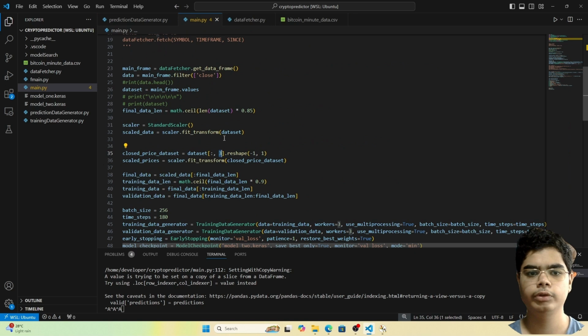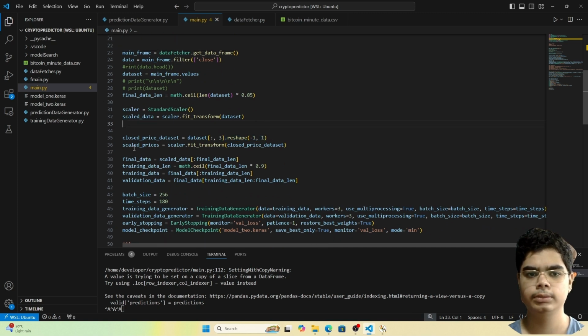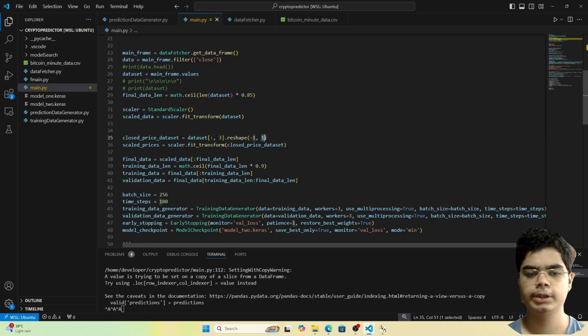So we want the third column, and then what we will do is reshape it. If you know the concept of reshaping, we will reshape this array. While reshaping, this is row and this is column. So -1 means we tell Python to automatically define the number of rows, and since we are only taking the closing prices column, we tell Python that this data set will have only one column, and Python should automatically assign the number of rows to it.